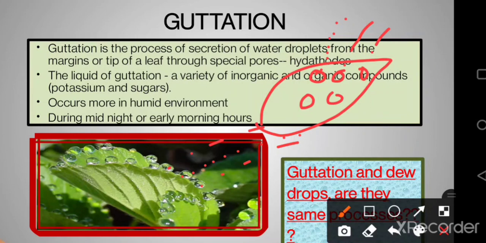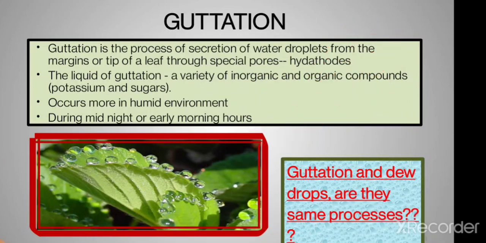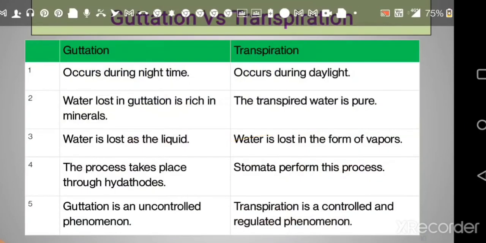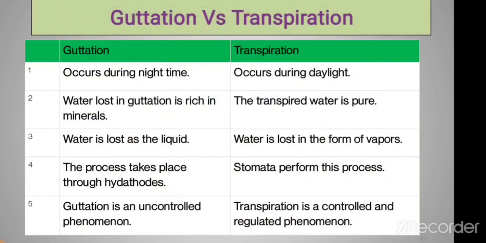Fine. But guttation is an exudation process which the plants use to lose their extra amount of water. When they are not able to do the process of photosynthesis, when their stomata are closed, at that time root pressure becomes so high that the leaves start losing extra water through their leaf margins or the leaf tips, and that is occurring through special pores called the hydathodes. So these are the basic differences between guttation and transpiration. You can have a quick overlook. I've already discussed all these points.